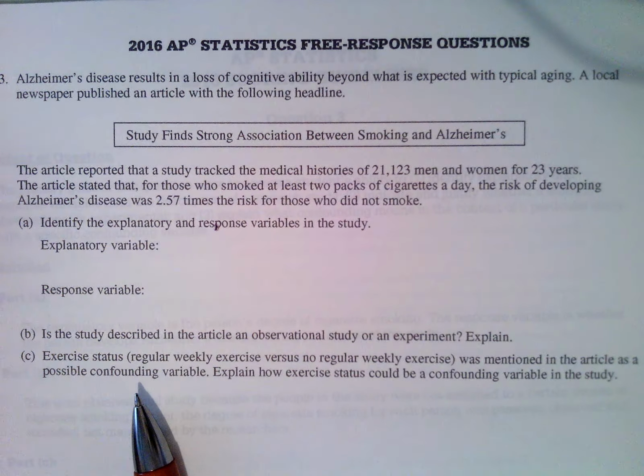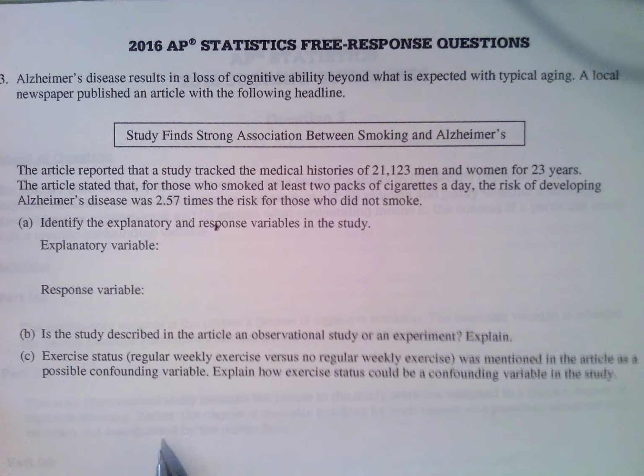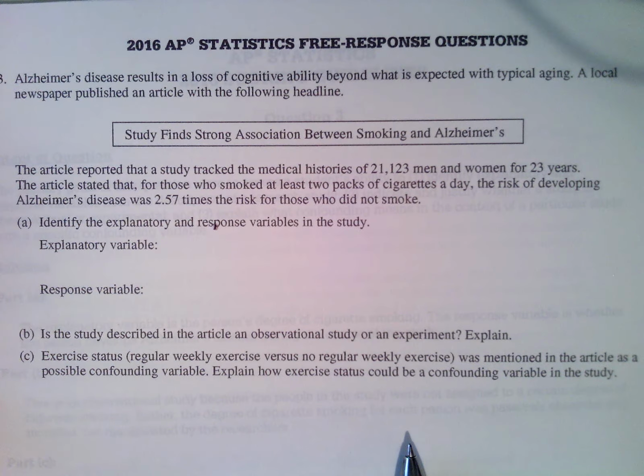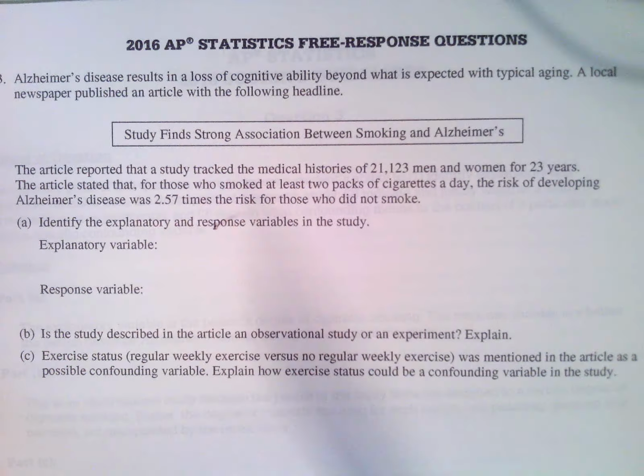Then we would make some people in the exercise group smoke and some not smoke, and some people in the non-exercise group smoke and some not. We would control everything and randomly assign everything. But of course, we can't do that in this situation because it's smoking, and we're not going to force people to smoke; we're just observing.